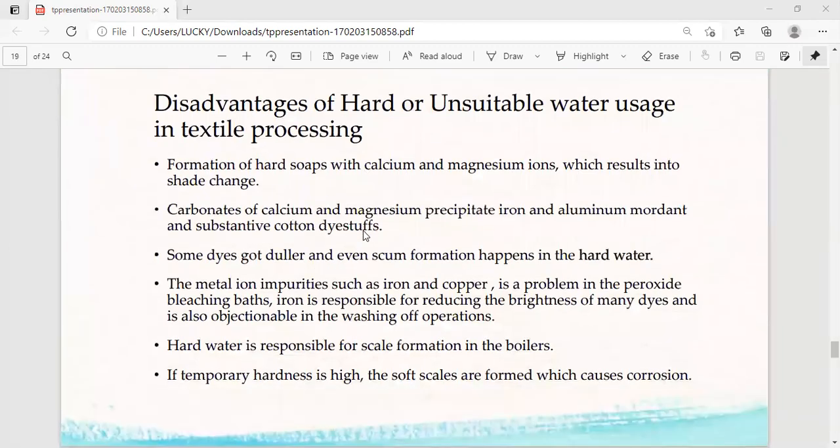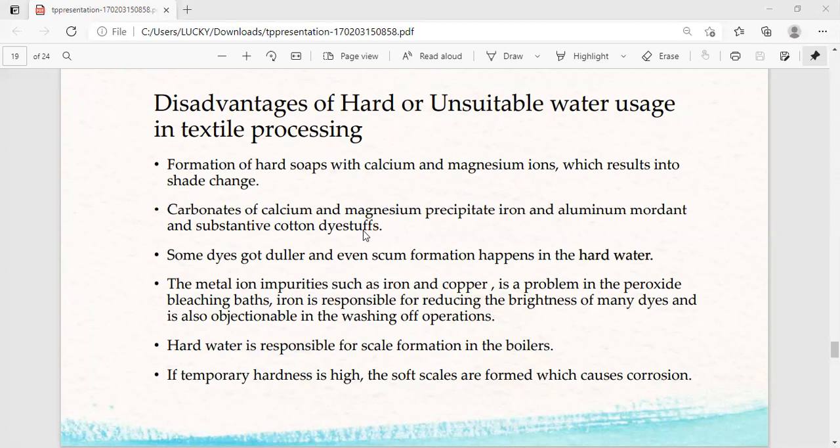Here, disadvantages of hard or unsuitable water usage in textile processing. Formation of hard soaps with calcium and magnesium ions, which results in shade change. Carbonates of calcium and magnesium precipitate iron and aluminium mordant and substantive cotton dyestuffs. Some dyes get duller, and even scum formation happens in the hot water.